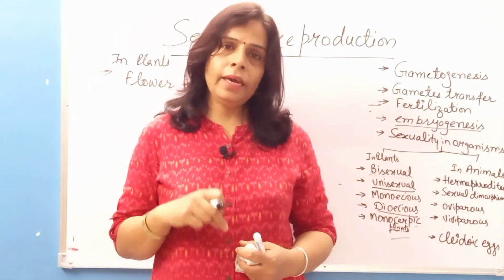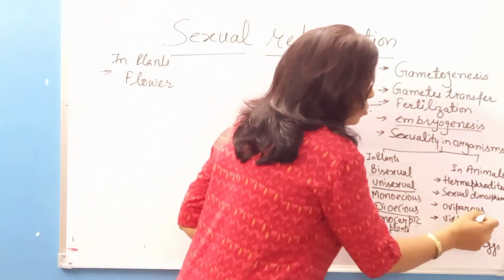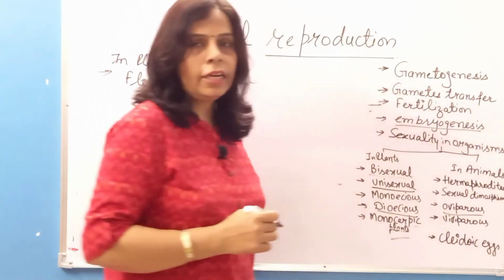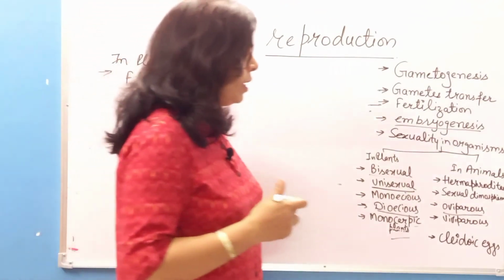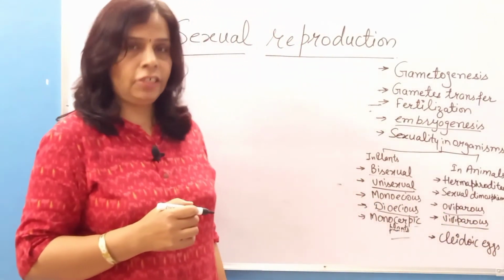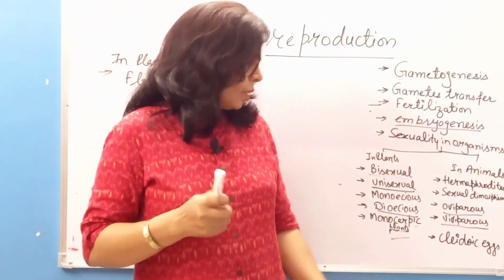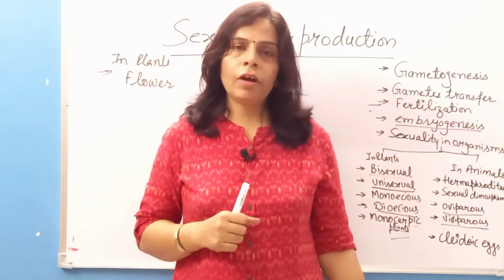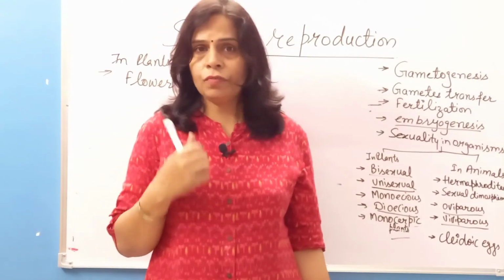If a baby hatches out from the egg, that condition is known as oviparous, and those animals are known as oviparous animals. If a female is giving birth to a baby, then it is known as viviparous condition. And why does the bird's baby hatch out of the egg?